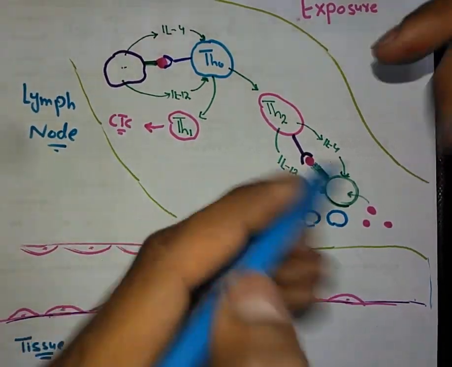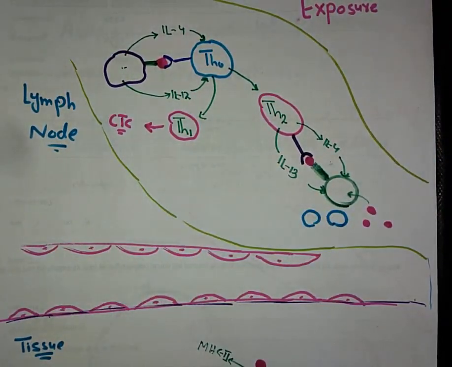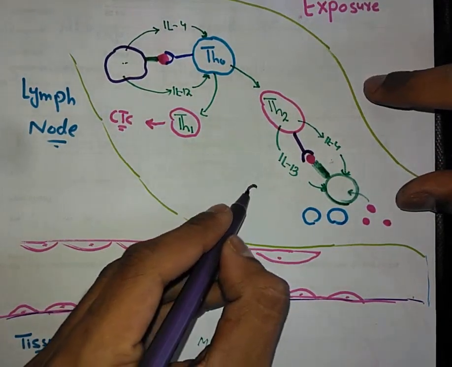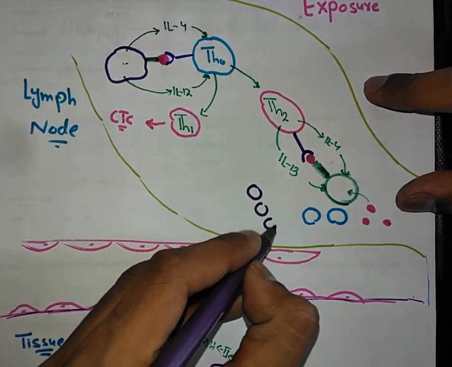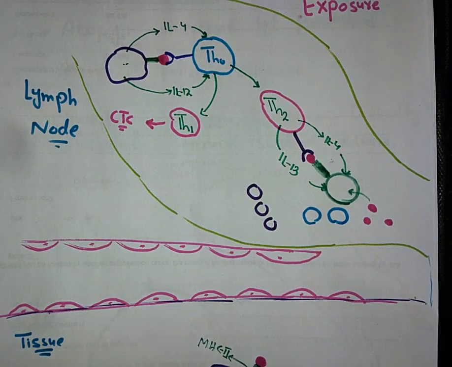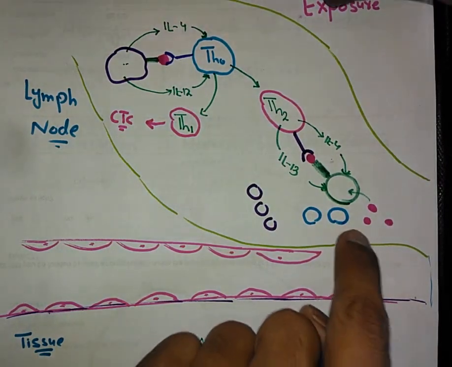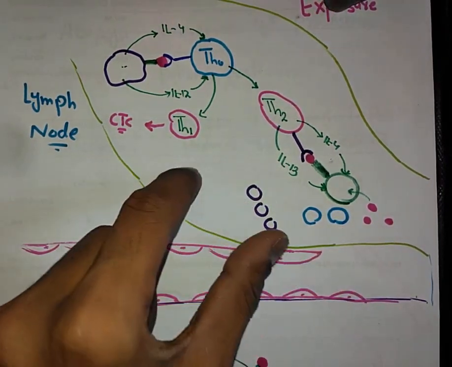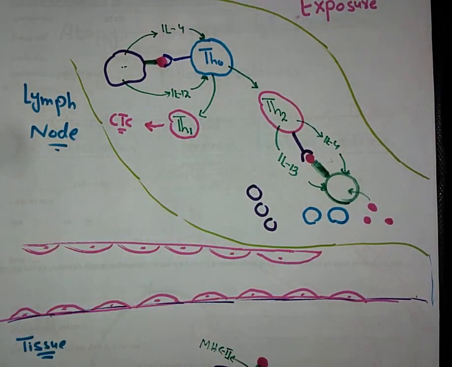Memory B cells and plasma B cells. Plasma B cells are active. They will start producing antibodies at the spot. Memory B cells will stay and wait for the next exposure. Now what will happen? These plasma cells will start producing antibodies.